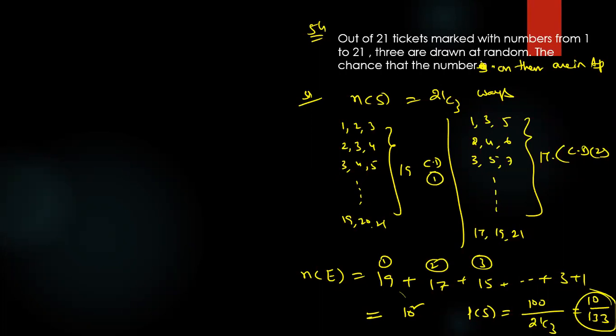The numbers on them. So D is giving none of these. What should they give as the answer?